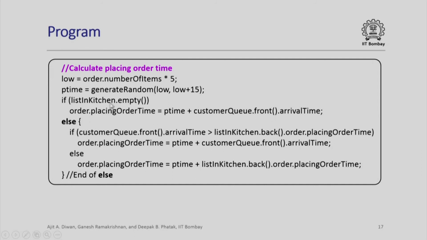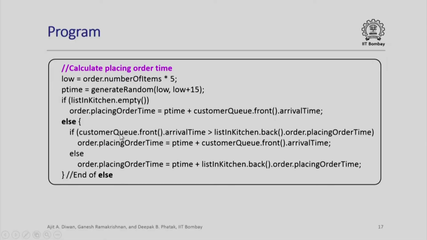If the list is empty, if it is not empty, then now 2 possibilities exist. One, the next customer has not yet arrived, or second, the customer has already arrived and is waiting. Depending upon that, we take the appropriate time to add the order placement time to it. Once we do that, we will get the total order placement time that was required here.